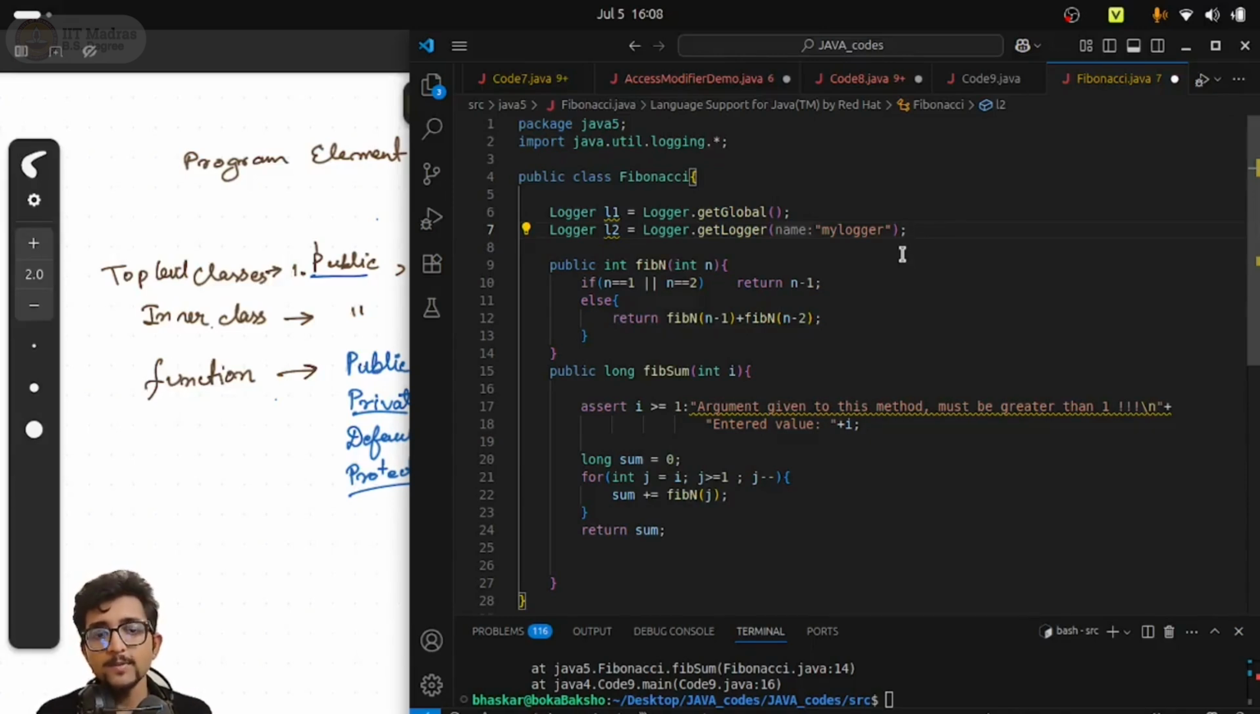But object orientedly speaking, I do not have any relation between a logger and a fibsum method. So I don't want to do any task of logger, let's say setting the level or setting whatever, inside any of these two methods. Right? So what to do? Where to do it? Maybe you can do it inside the constructor, right?